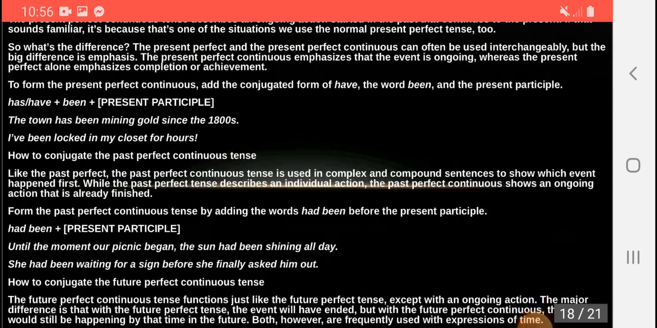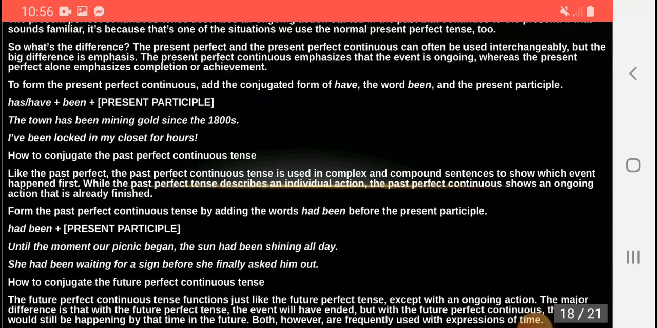Like the past perfect, the past perfect continuous tense is used in complex and compound sentences to show which event happened first. While the past perfect tense describes an individual action, the past perfect continuous shows the ongoing action.